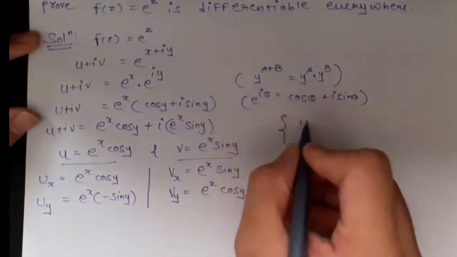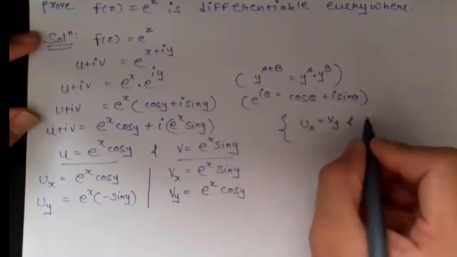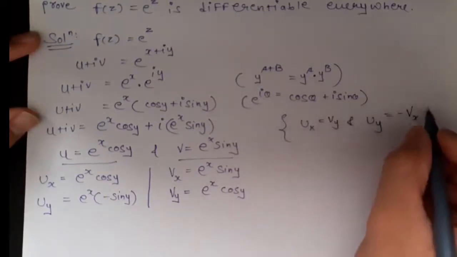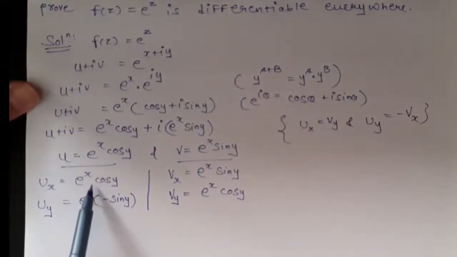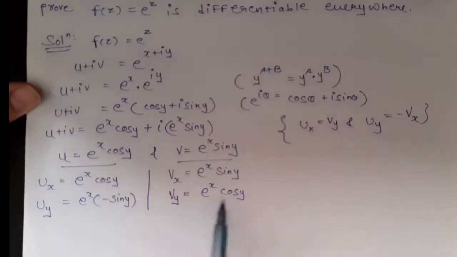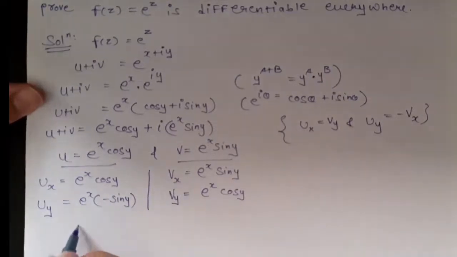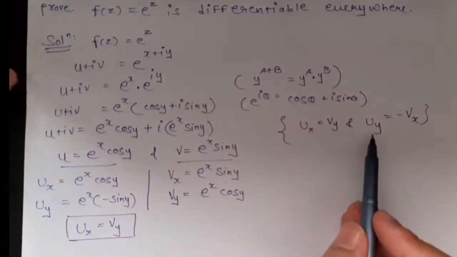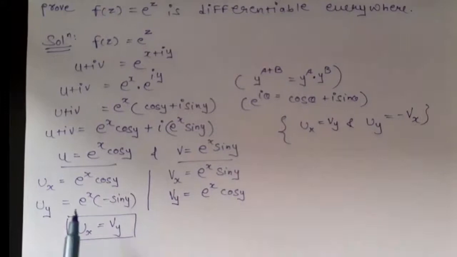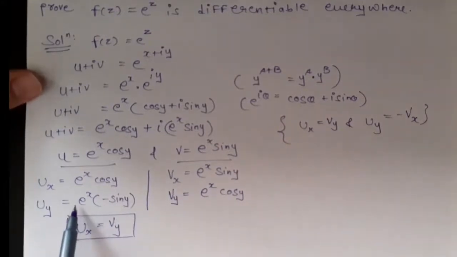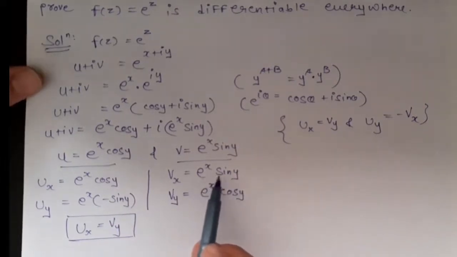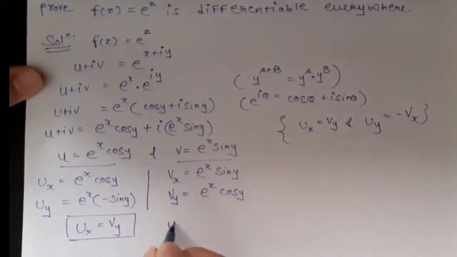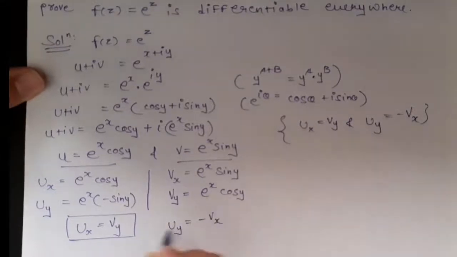Okay, now what is the CR equation? The CR equation is ux equals vy and uy equals minus vx. So let's see whether these equations are satisfied or not. ux is e raised to x into cos y, and vy is also e raised to x into cos y. So the condition ux equals vy is satisfied. Now we move towards uy equals minus vx. Here we have uy equal to minus e raised to x into sin y, and vx is equal to e raised to x into sin y. So this condition is also satisfied, that is, uy is equal to minus vx.